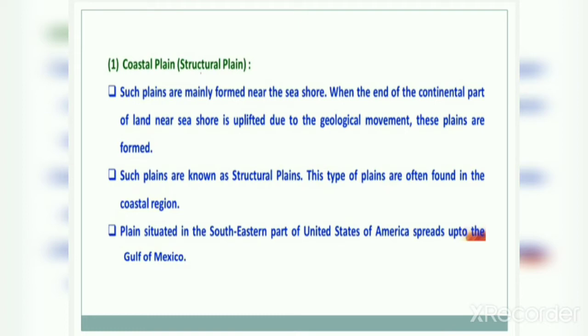Plains situated in the southeastern part of the United States of America spread up to the Gulf of Mexico. The best example of these coastal plains is the southeastern part of USA which spreads up to the Gulf of Mexico.